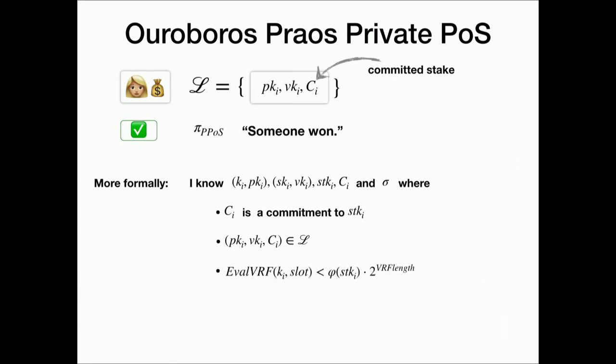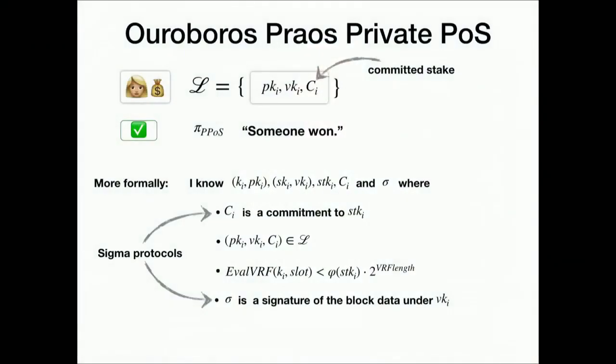Next line says, I won the lottery. Okay, it's just this lottery condition here. And finally, this signature I know here is a signature of the data block under the public key of the signature scheme in my account. This last line again is to prevent others from just stealing my proof and making their own block. Now, the interesting question is, how can we do this? So the goal is now to create this proof in zero knowledge. So we need to prove the statement. How do you do that?